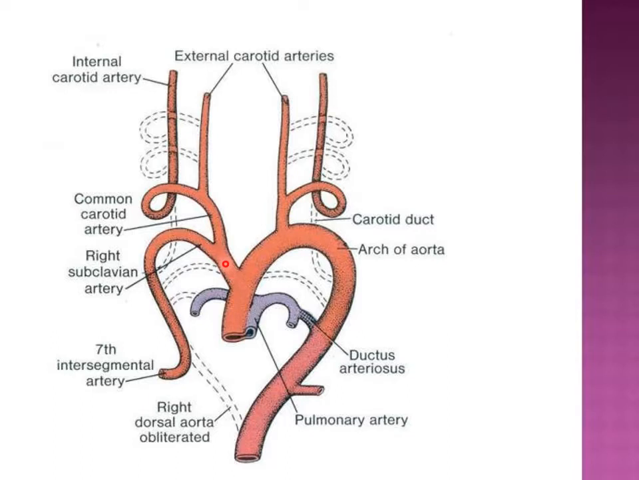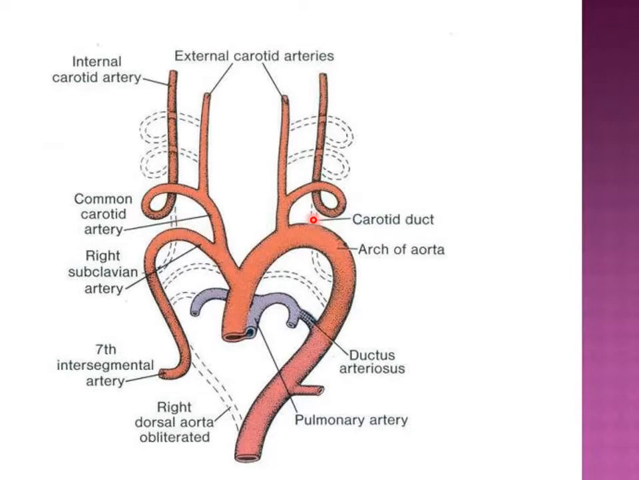And on the right side, the right horn of the aortic sac gives rise to the brachiocephalic artery, and then the fourth aortic arch gives rise to the proximal part of the right subclavian artery. This is completed on the right side by the combination of the more distal part of the dorsal aorta on the right side and the seventh intersegmental artery. This now completely gives rise to the right subclavian artery.